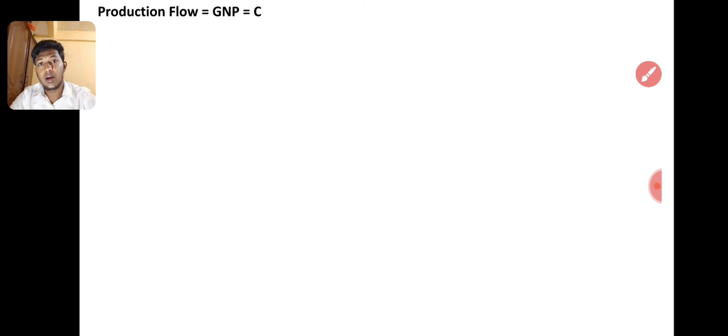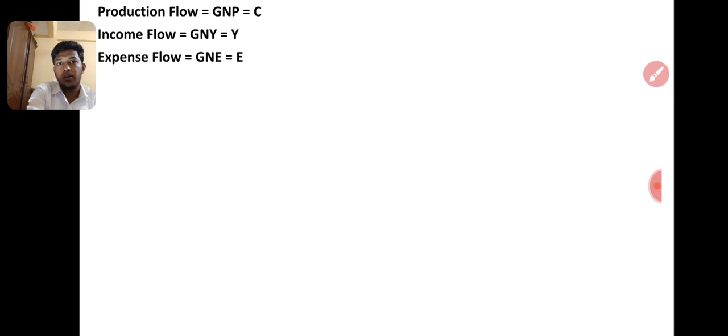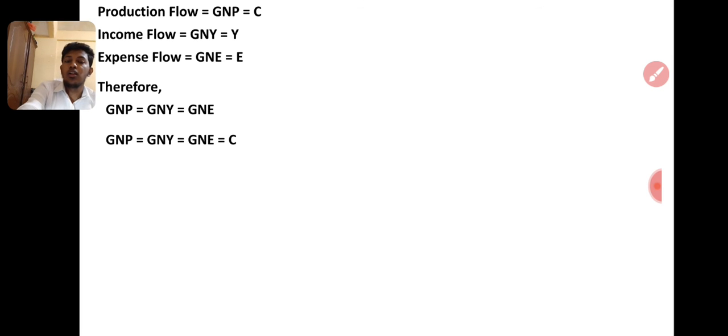The production flow is GNP, the income flow is Y. GNP means gross national product, gross national income Y, gross national yield. The technical word is yield, but actually we can say income. GNE is gross national expense E. C, Y, E, those three are equal now. Therefore GNP, GNY, GNE are equal. So of C, Y, E we only take C.